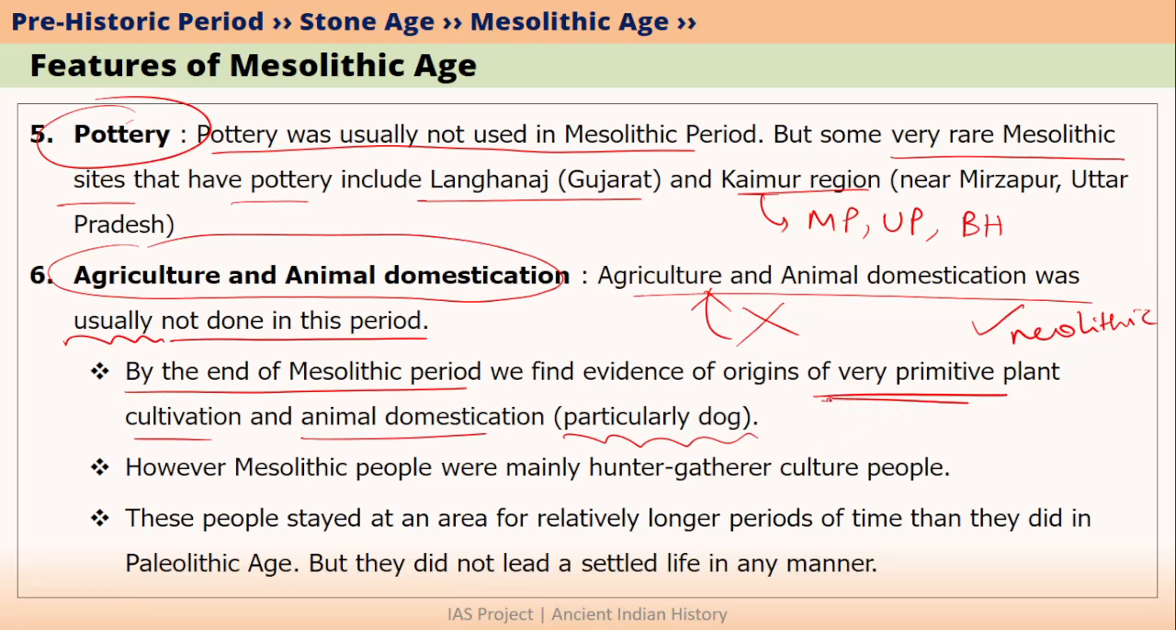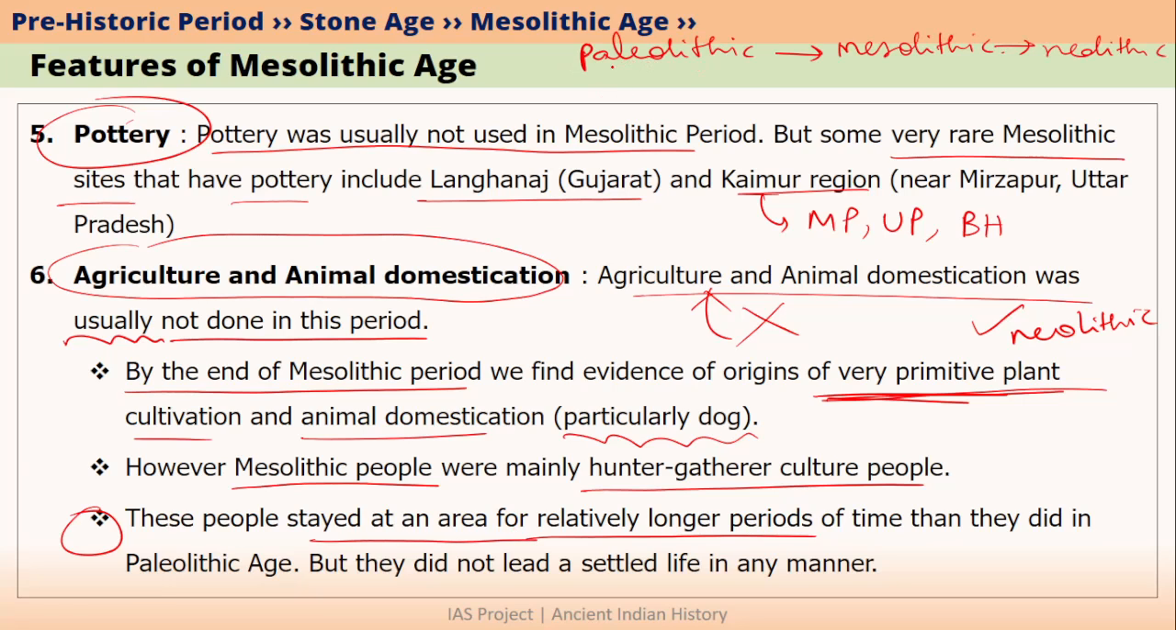So even though very primitive plant cultivation was done at the end of the Mesolithic period, we must note that Mesolithic people were mainly hunter-gatherer culture people. If people are hunter-gatherers, they could not stay in any area for relatively long periods because they have to move along with the animals they are hunting. However, we can say that since primitive plant cultivation and animal domestication had begun, compared to Paleolithic age people, these people stayed in an area for a relatively longer period. So I hope you understand this logic.